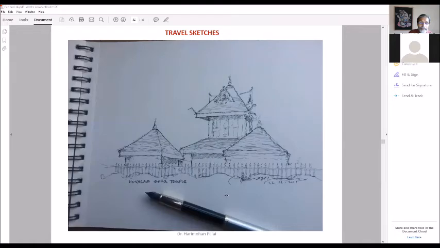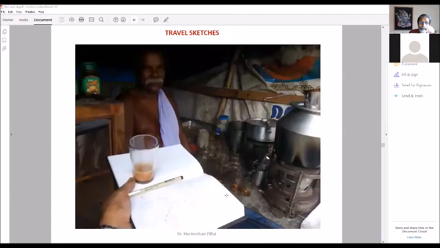So these are all done using this pen, this fountain pen, not even a drawing pen, but a fountain pen. Fountain pen has one advantage because if you hold it the normal way, you get one thickness, but if you turn it in different directions, you can get different thickness. So now, how to do travel sketch? I'm just showing you the method of doing travel sketch when you travel.